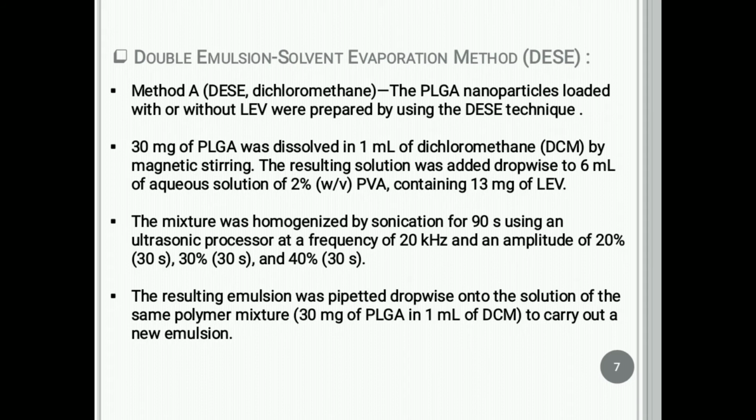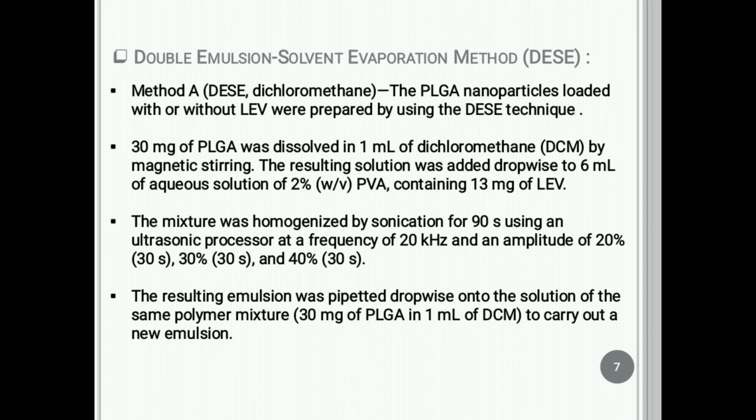First method is the double emulsion solvent evaporation method for the preparation of PLGA nanoparticles loaded with levofloxacin molecule. First of all, 30 mg of PLGA was dissolved in 1 ml of dichloromethane by magnetic stirring. The resulting solution was added drop-wise to 6 ml of aqueous solution of 2% weight by volume PVA containing 13 mg of levofloxacin. The mixture was homogenized by sonication for 90 seconds using the ultrasonic processor at a frequency of 20 kHz and amplitude of 20%, 30% and 40%.